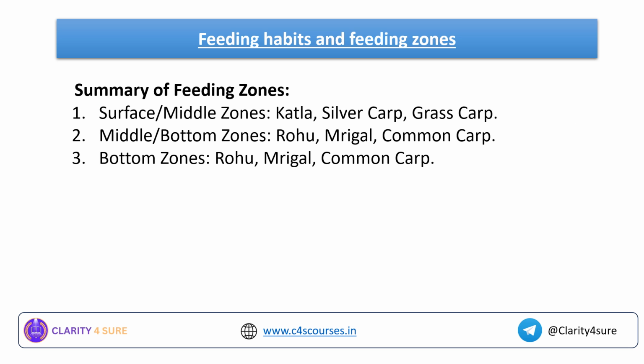Okay, now having the summary of whatever we have discussed in previous slides related to the feeding habits and feeding zones. Which of the carps come in the surface and middle zones? Catla, silver carp and grass carp. Middle and bottom zone: Rohu, Mrigal and common carp. Bottom zone: Rohu, Mrigal, common carp.